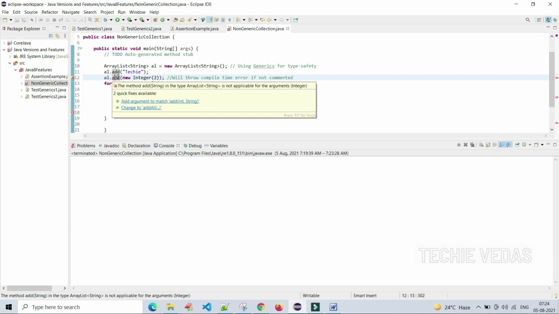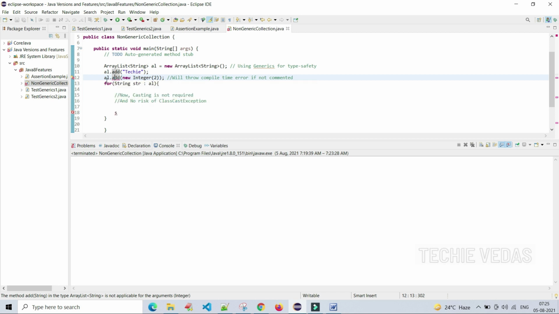Okay, so I have to store only String objects into the ArrayList, but here I am trying to store an Integer object. This is not correct. I have to do something. That is the reason we can do modifications accordingly as per the requirement.